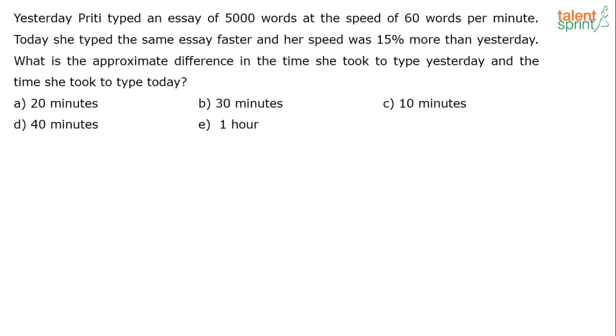So the first question is there on your screen. Try to solve this question. Fairly easy question. Yesterday Preeti typed an essay of 5,000 words at the speed of 60 words per minute. Today she typed the same essay faster and her speed was 15% more than yesterday. What is the approximate difference in the time she took to type yesterday and the time she took to type today?